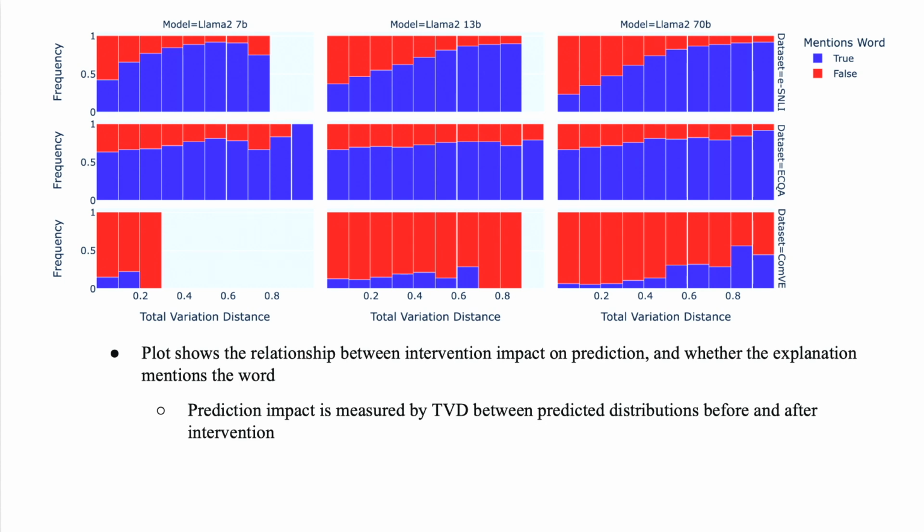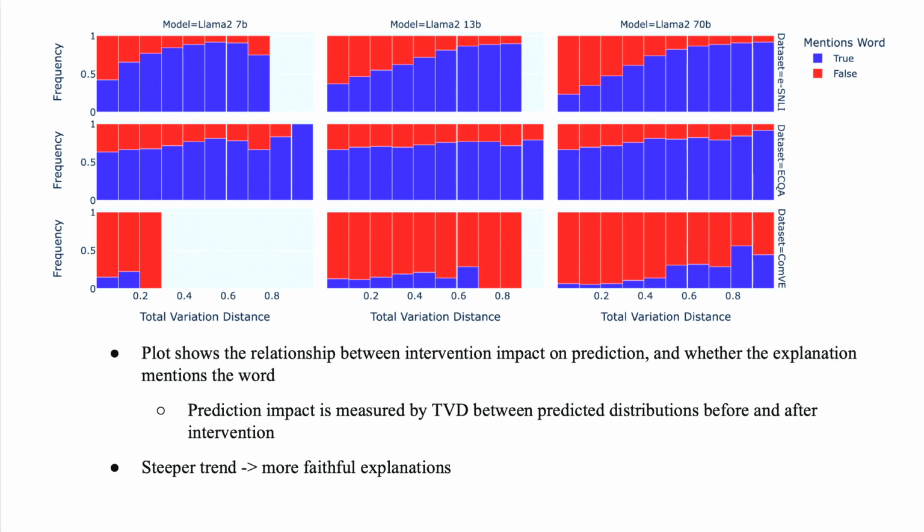So on the left, very non-impactful interventions that don't really impact the model's prediction. On the right, very impactful predictions. And then the facets here, the rows represent the data sets that we saw before, and the columns are the model sizes. So again, we see quite a bit of variation between the different rows, between the different data sets.